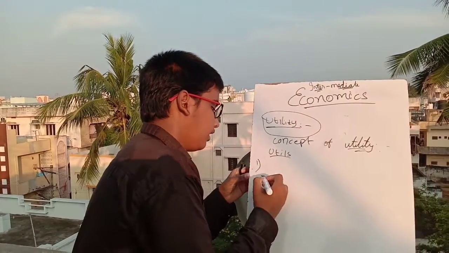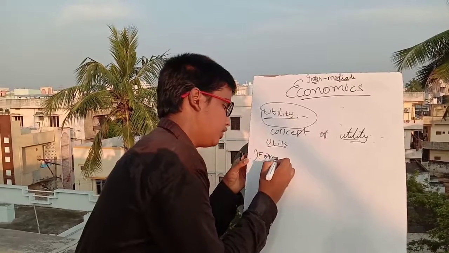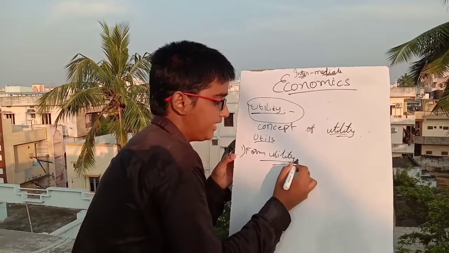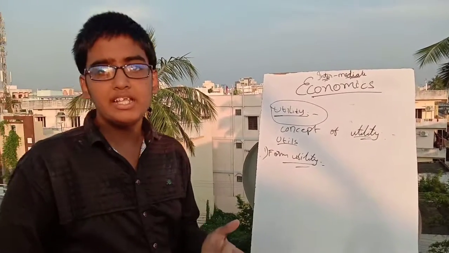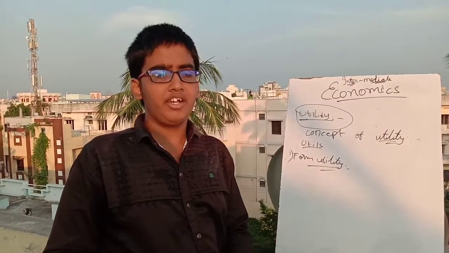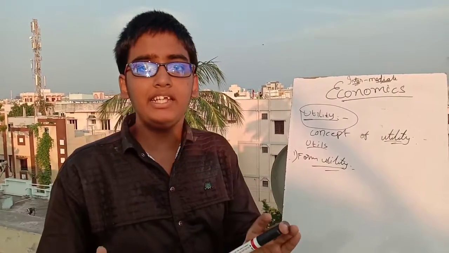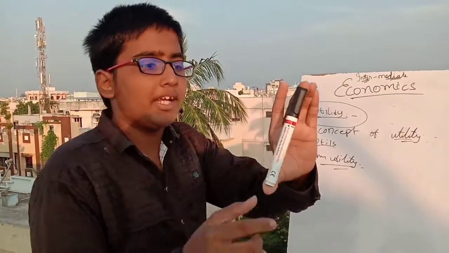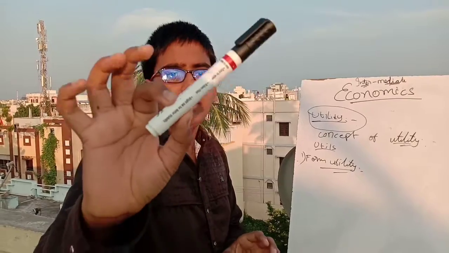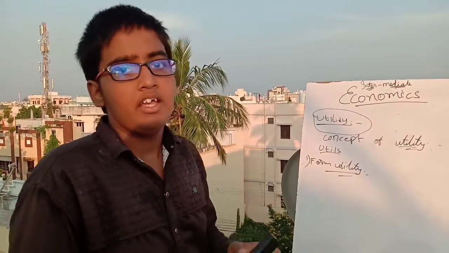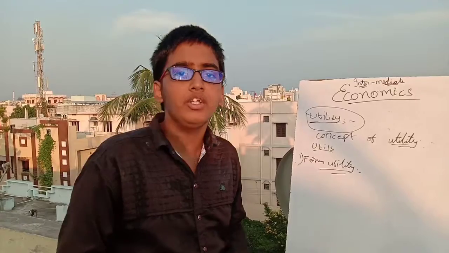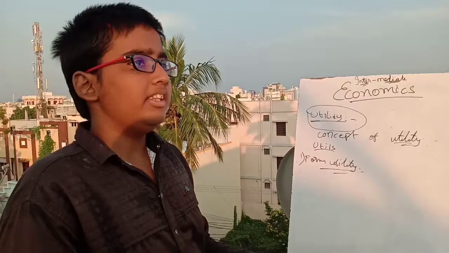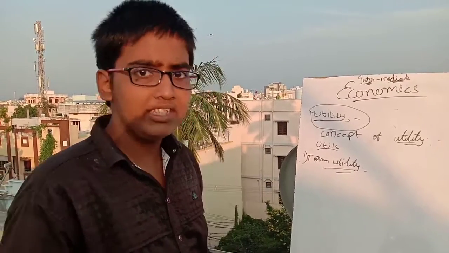Number one, form utility. Form utility basically means, if there is plastic in its native form, there is no demand for it. If the plastic is changed into this marker, and this marker has a demand in the market, like this, with form utility the product acquires utility when its size, shape and color are changed into something else.